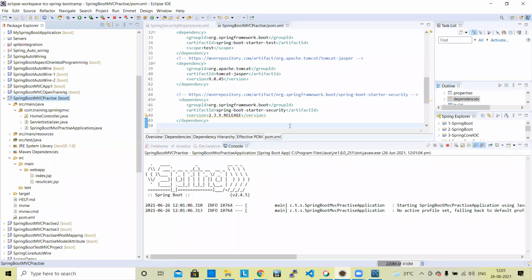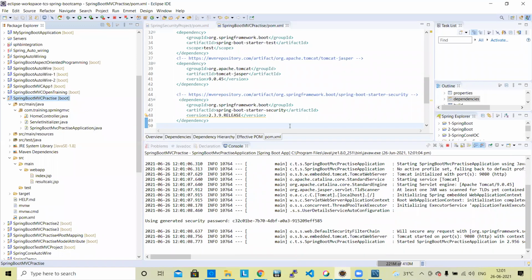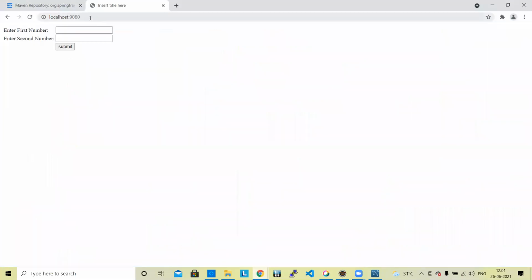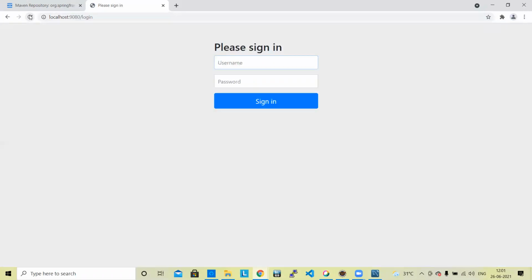Again, I'm running that application. The only difference is that I have added the Spring Boot starter security dependency here. Now I am refreshing it. Notice what is happening here.